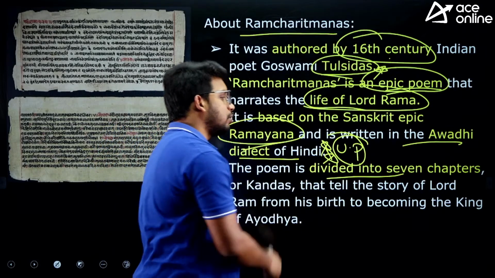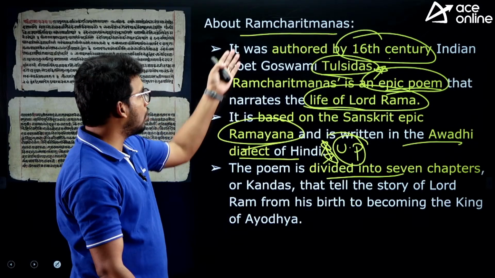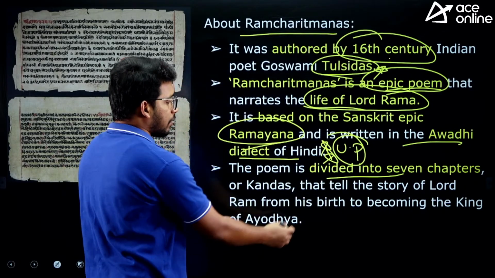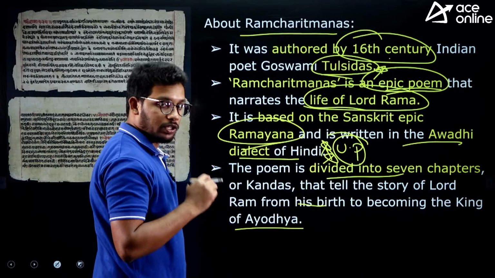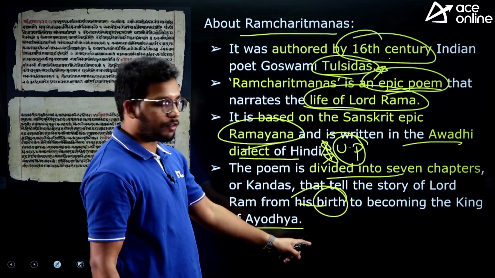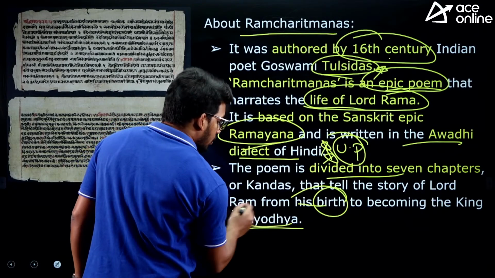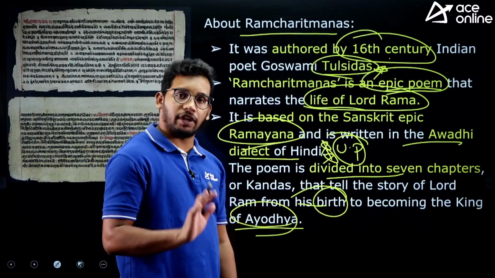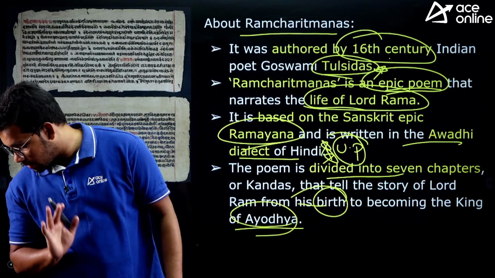It is divided into 7 chapters in total. The whole Ramcharitmanas is divided into 7 chapters, taken from his birth till becoming king of Ayodhya. So it is not covering the whole life of Rama, but only from birth until he becomes the king of Ayodhya. So these are all the very important facts about the Ramcharitmanas.